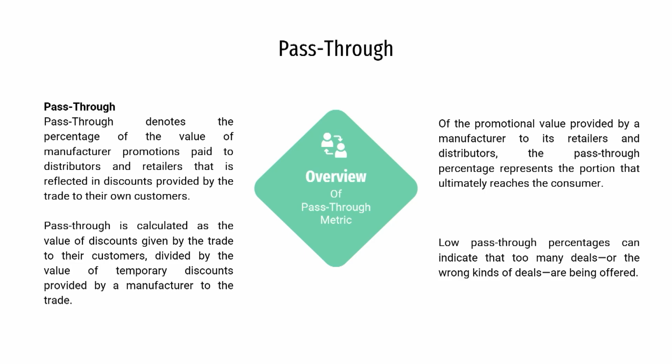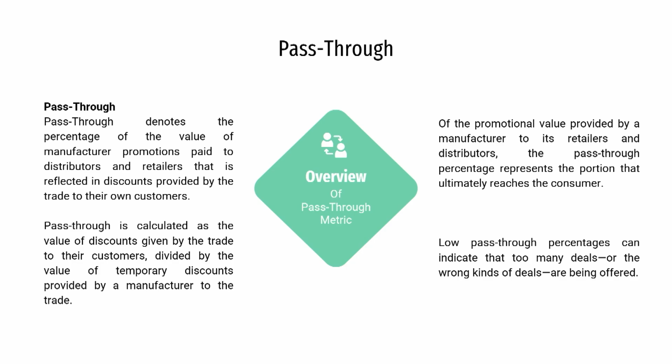As the terminology itself suggests, pass-through is nothing but what percentage of something is being passed through a particular channel to another entity. If I look at the dictionary meaning of pass-through, it is nothing but what portion of something is extended to some other entity through a particular distribution, through a particular channel.